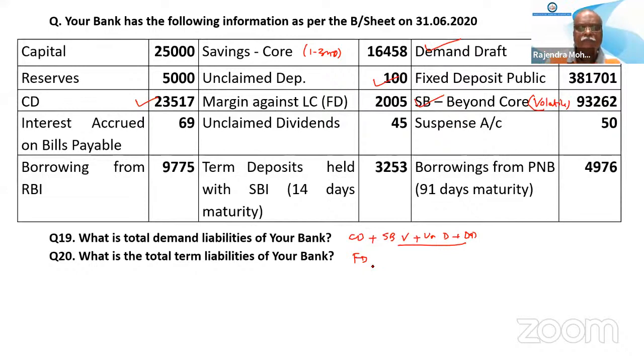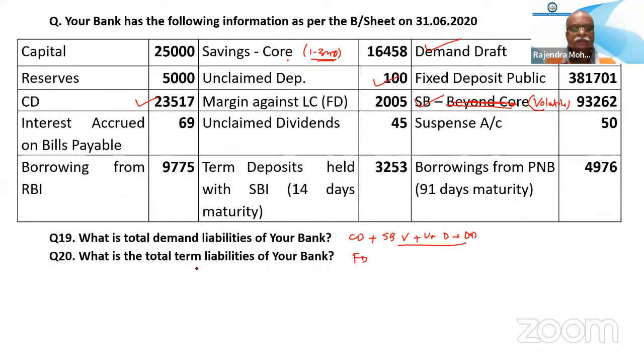Can you explain the difference between savings core and savings beyond core, sir? You strike out this one, and write savings volatile. Now you understood savings volatile and savings core. We have done one problem. Volatile means withdrawable, which should be kept under 1 to 14 days. Which are not withdrawable are called core. They should be placed in 1 to 3 years.